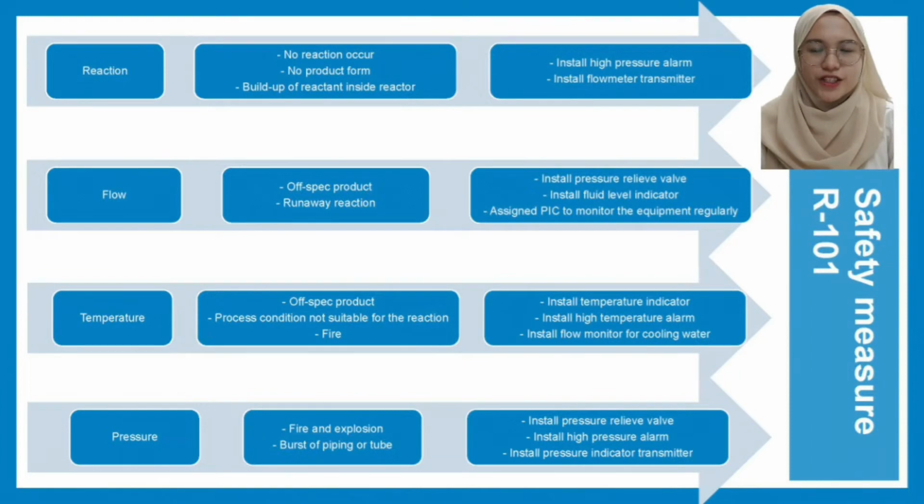Next is the safety measure of R101. If no reaction occurs, no product will be produced, causing the buildup of reactant inside the reactor. An irregular flow of reactant may produce an off-spec product, while high inlet flow can cause a runaway reaction. Too high or too low temperature can cause the reaction to produce an off-spec product because of the unsuitable process condition. A very high temperature can also cause fire to the vessel. Overly high pressure can cause bursting of piping or tube. Worse, it can cause fire and explosion to the vessel.